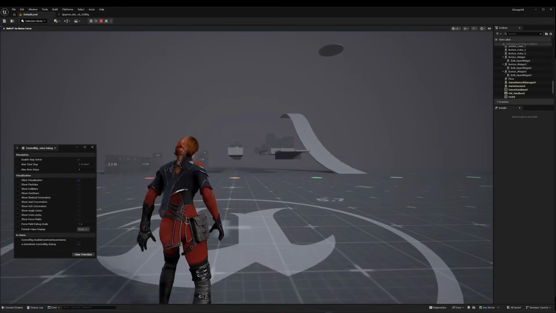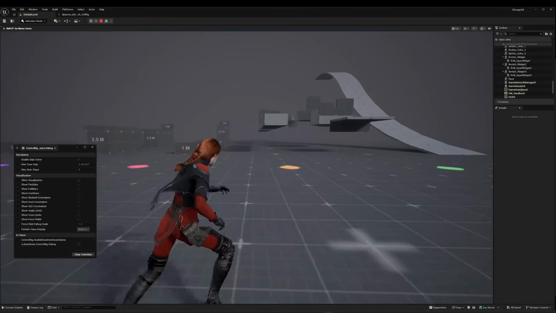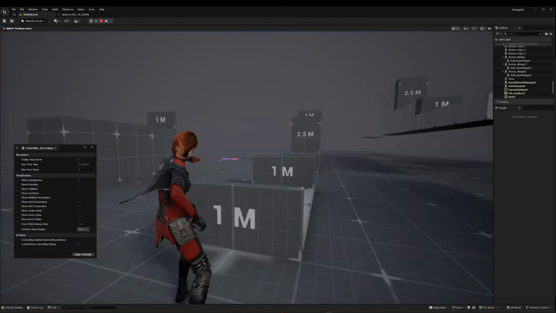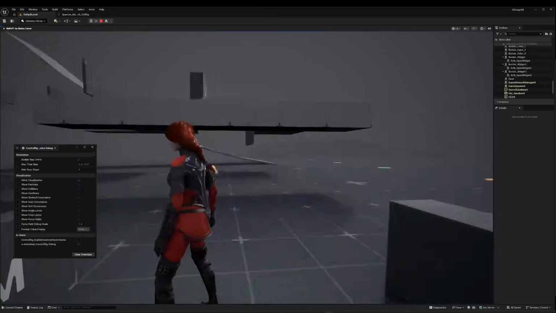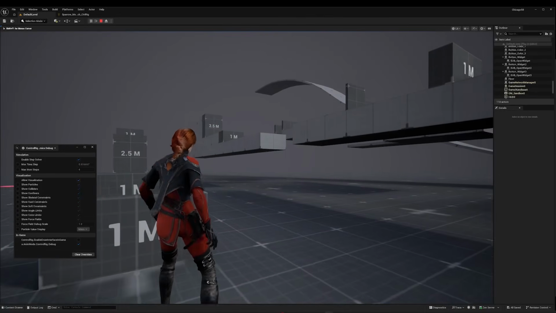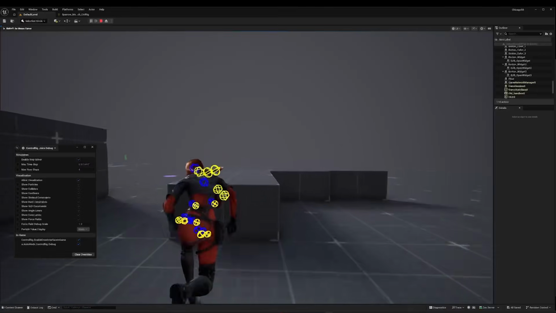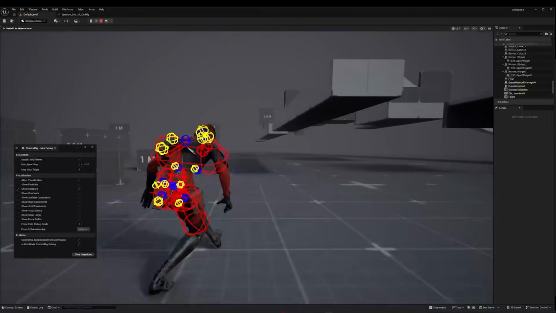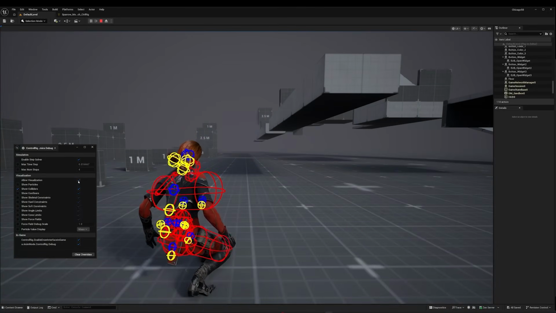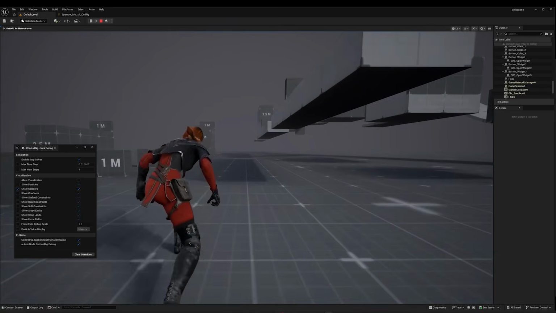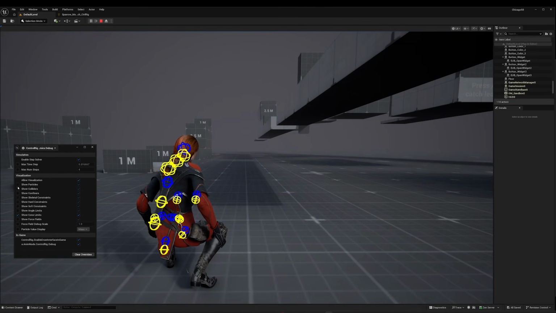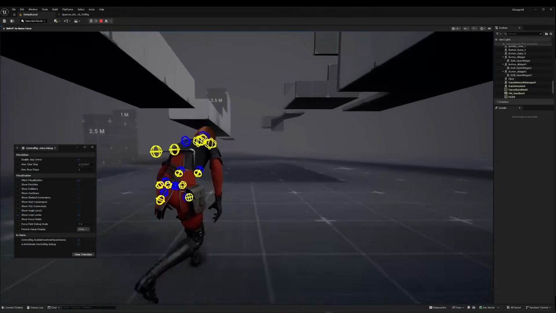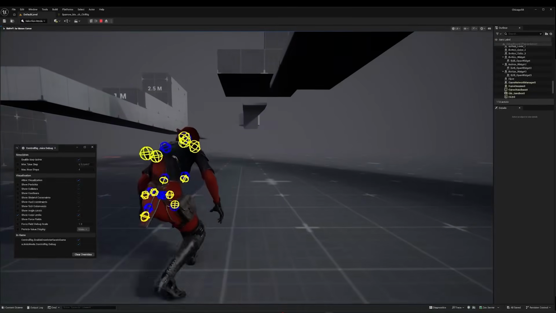Another major animation addition is the control rig dynamics. There's a new lightweight particle-based simulation system that has been integrated right into the control rig. This feature is simply designed to create believable secondary motion in real time without requiring expensive full physical simulation. And this can be used for hair motion, cloth movement, tail dynamics, soft bodies, and so on. Unlike heavier systems like Chaos Cloth, Chaos Flesh, the control rig dynamics simply focuses on speed and runtime efficiency, and this simply makes it ideal for gameplay application and in-game cosmetics. By default, this is going to deliver 5 times runtime performance compared to the existing physics-based animation system.